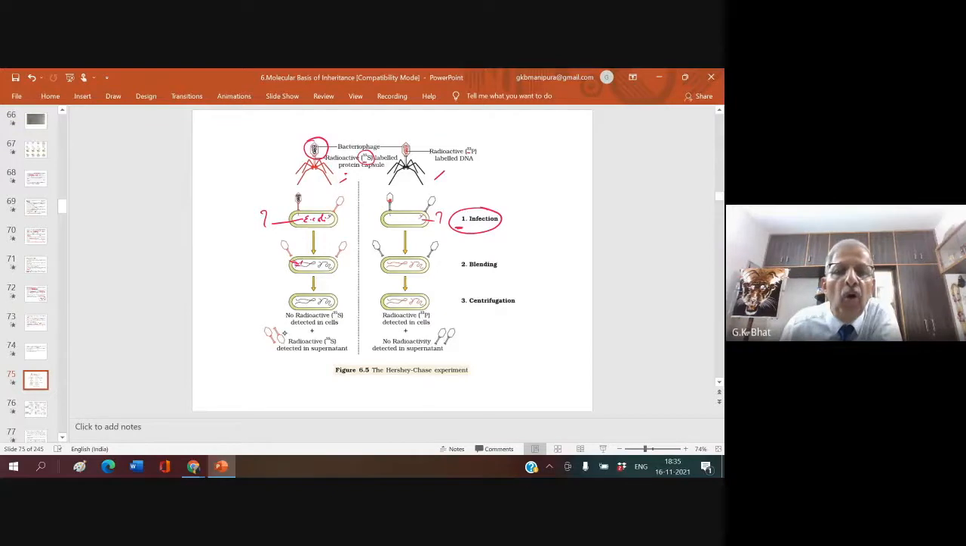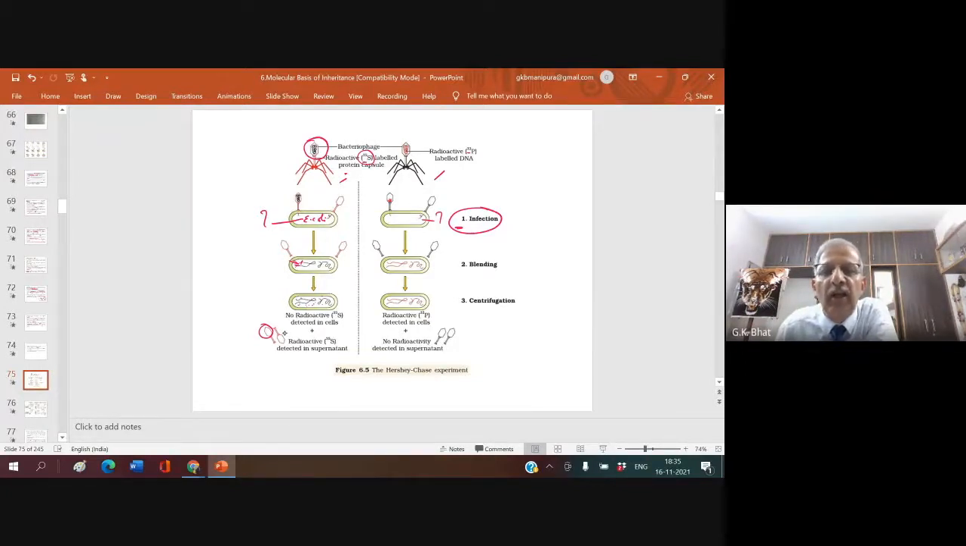Now, no radioactivity was detected in the cell. But radioactivity was found in the supernatant. When they did this centrifugation, they could see that the radioactive sulfur was found in the supernatant and was not incorporated into the cell.